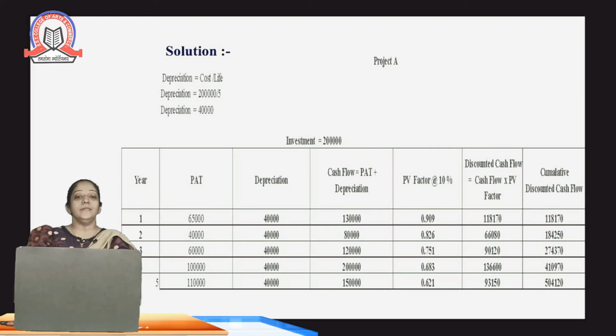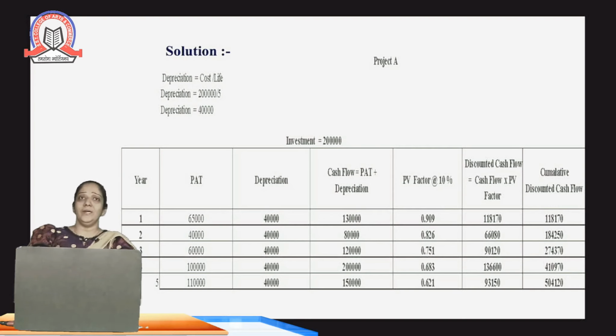So we'll get the cash flow. Say, for example, for the first year 65,000 is the profit after tax. We'll add 40,000 to it, so the total amount will be 1,30,000. That will be the cash flow for the first year. Accordingly, we are going to calculate the cash flow for every year.